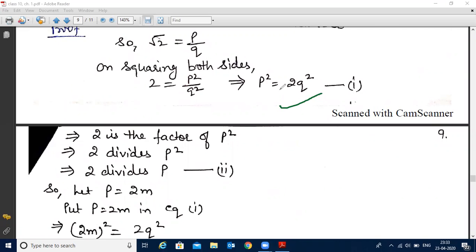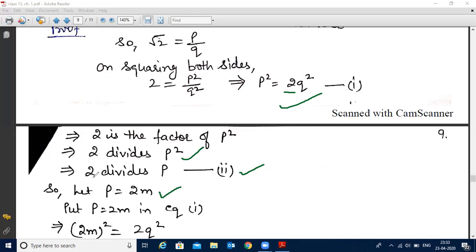That means p square is a multiple of 2 here. That means 2 can divide p square. 2 divides p square. And in the above theorem, what you have learned, when any number divides a square, that number divides a also. So if 2 divides p square, then 2 can divide p also. I have given it equation number 2, and p square equals 2q square is equation number 1. So if 2 divides p, that means p is a multiple of 2. Okay, so let us assume that p equals 2m.